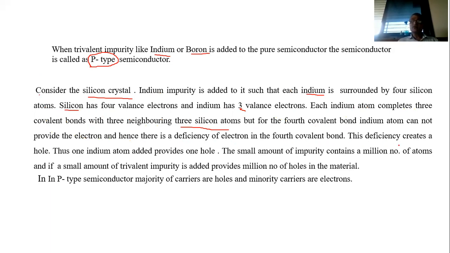This deficiency of electron creates a hole. Thus, one indium atom added provides one hole here. The small amount of impurity contains a million atoms, and if a small amount of trivalent impurity is added, it provides a million holes in the material. And hence in p-type semiconductor, majority carriers are holes and minority carriers are electrons.